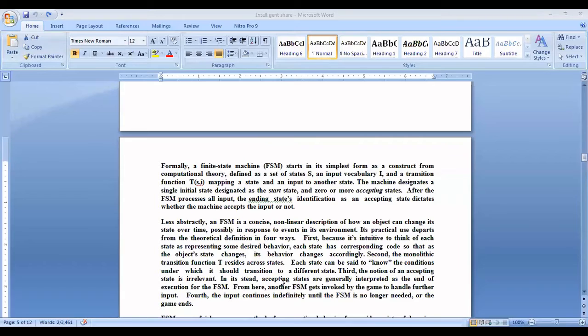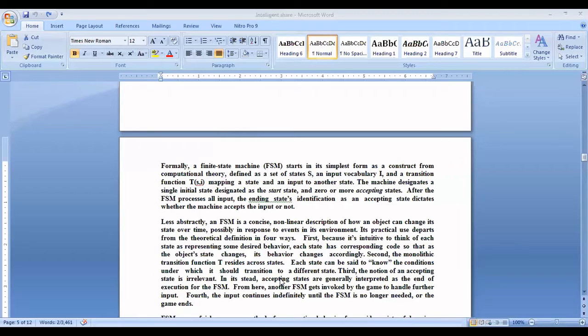Its practical use, apart from theoretical definitions, is in four parts. First, it lets you think of each state as representing some desired behavior. Each state has corresponding code, so that as an object's state changes, its behavior changes accordingly.